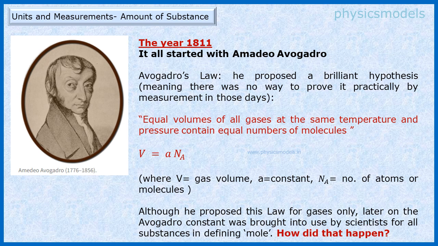In equation terms, it looked very simple, that the volume of the gas is equal to some constant into the number of atoms or molecules. But he had introduced the concept of atoms and molecules, which nobody had even heard at that time. Now, Avogadro's law was applicable to gases, and we are talking about amount of substance for solids and liquids. Let's see how that happened.